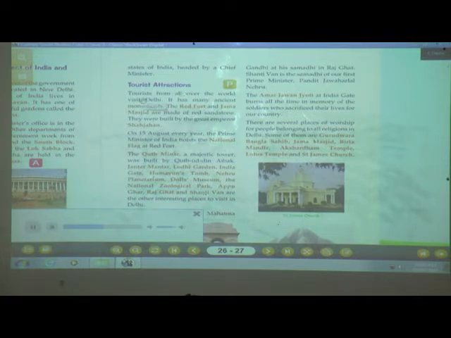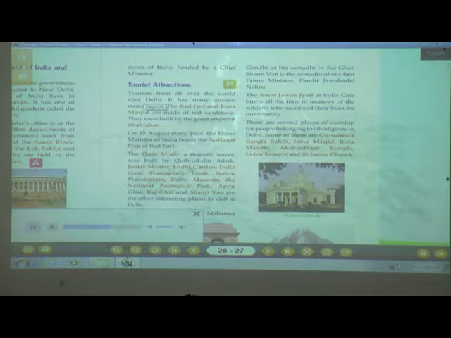Tourist attractions. Tourists from all over the world visit Delhi. It has many ancient monuments. The Red Fort and Jama Masjid are made of red sandstone. They were built by the great Emperor Shah Jahan. On 15th August every year, the Prime Minister of India hoists the national flag at Red Fort. The Qutub Minar, a majestic tower, was built by Qutubuddin Aibak.